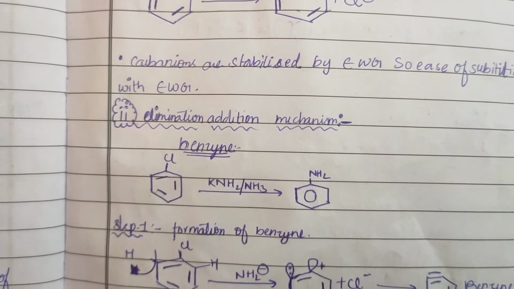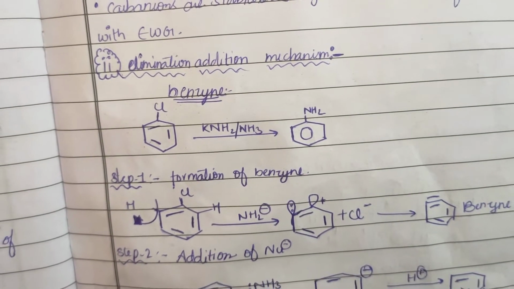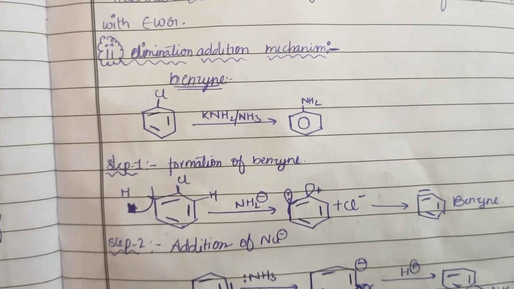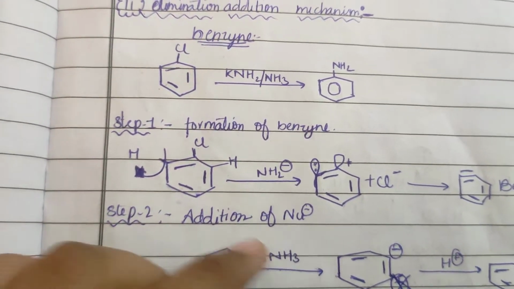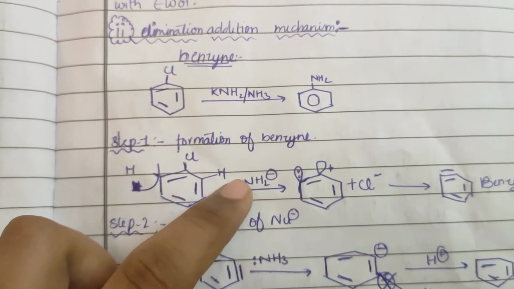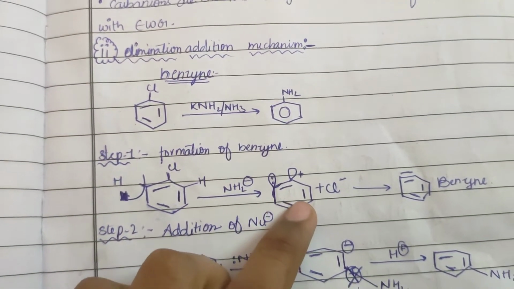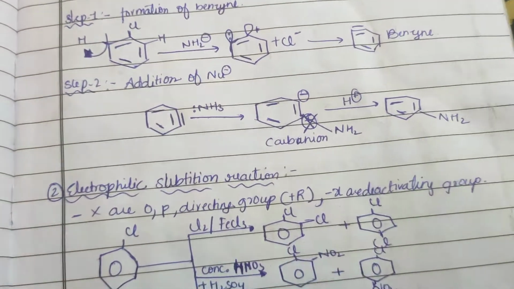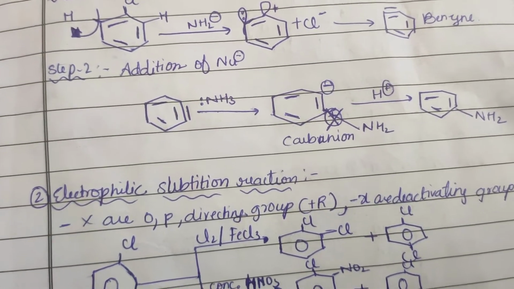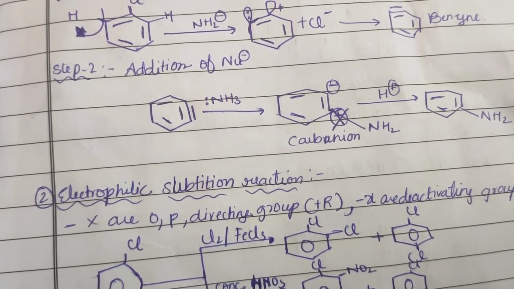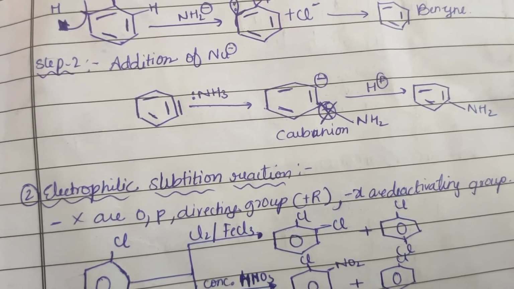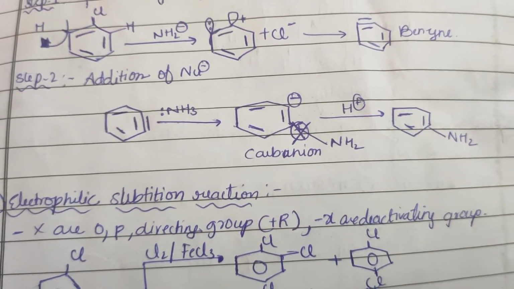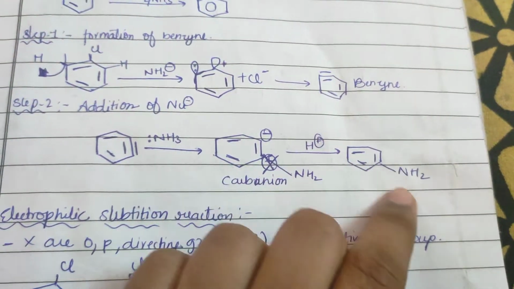Now the elimination addition mechanism. Here you can see the structure of benzene. First, formation of benzyne. Here the structure: the hydrogen is taken away, then NH2 is added, so that we get this structure. Then slowly we get the benzyne. And addition of nucleophile, second step. Here the nucleophile is added, which is negative in nature. Then we get a carbanion. Then slowly we get this structure, which has NH2.